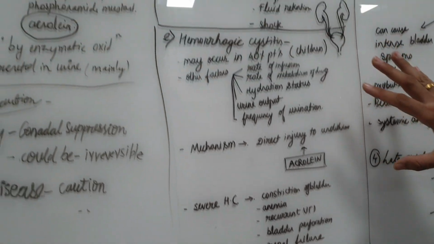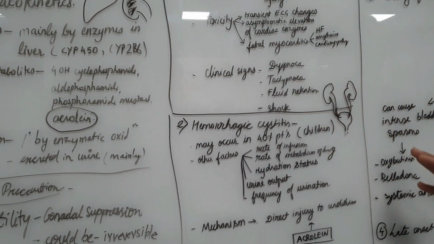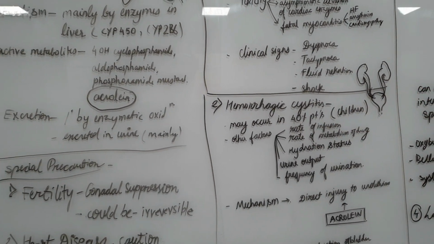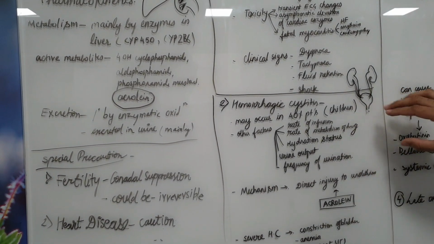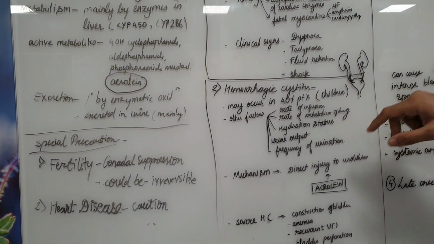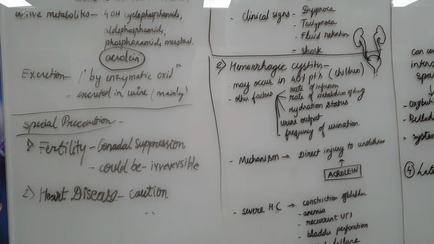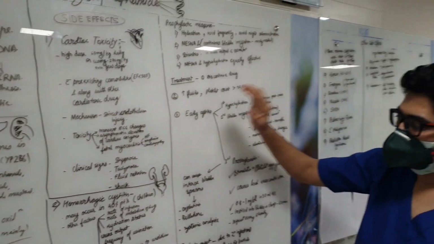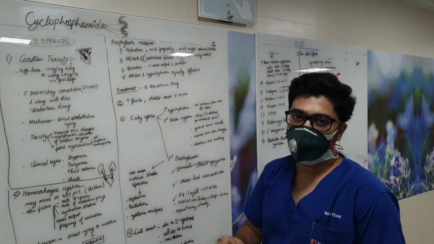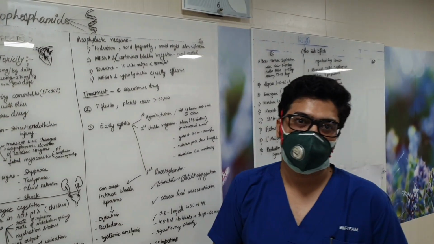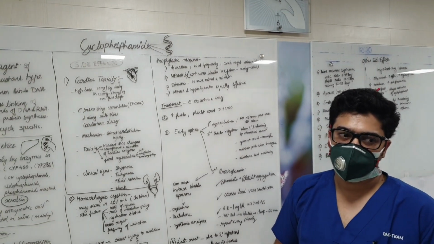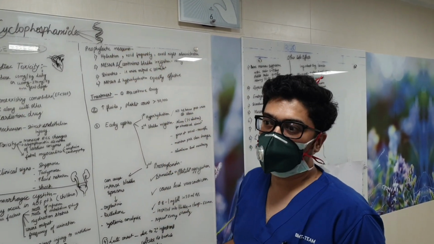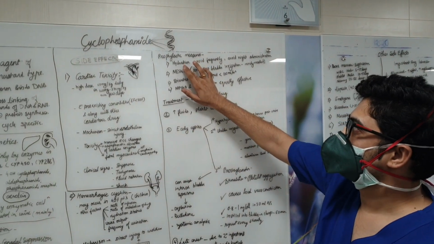Just to revise once again, hemorrhagic cystitis is a very important side effect to be remembered, commonly occurring in children, in almost 40% of patients, and all the factors that cause decreased urine output increase the chances of hemorrhagic cystitis. What are the prophylactic measures that we take to prevent hemorrhagic cystitis? We have seen that all the things that cause decreased urine output increase the chances of hemorrhagic cystitis, so we take all the prophylactic measures to increase the urine output and hydration of the patient. The most important thing is hydration.